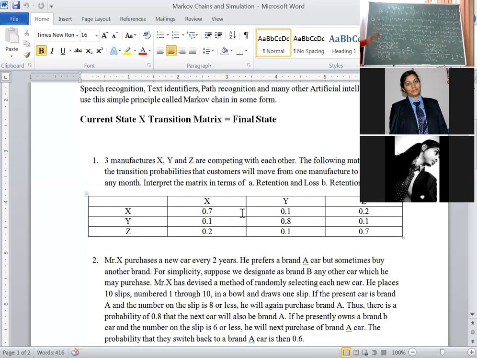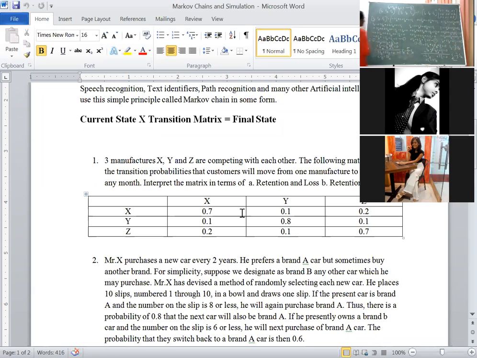Shall I rub the board? Students? Shall I rub? The problem has not completed yet. Shall I rub the board? Just 1 minute, ma'am. Ma'am, up to 2 equations you can rub.